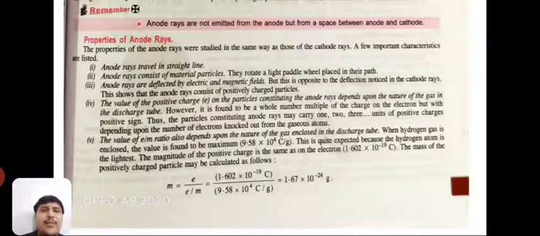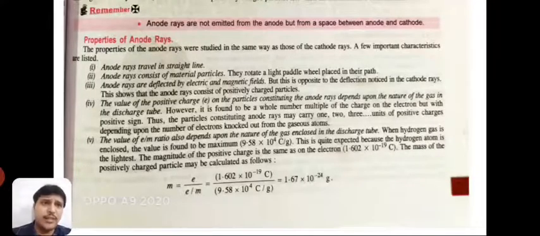Anode rays are not emitted from the anode but from a space between anode and cathode. Regarding the properties, you can write that anode rays travel in a straight line. Anode rays consist of material particles. They rotate a light paddle wheel placed in their path. Anode rays are deflected by electric and magnetic fields, but this is opposite to the deflection noticed in the cathode rays. This shows that anode rays consist of positively charged particles.